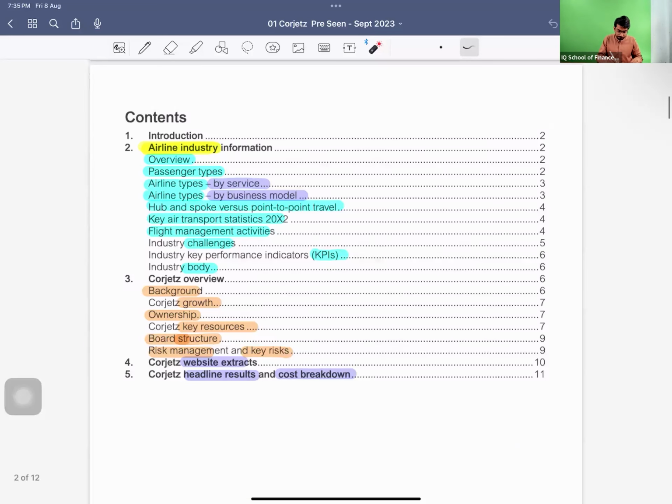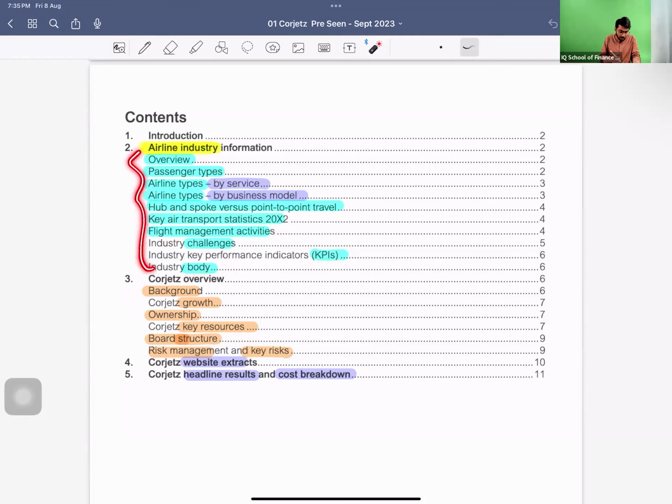So as we normally have, we have the contents: introduction, and this is the airline industry. We have overview, passenger type, airline types by service, airline type by business model, hub and spoke versus point to point travel, key air transport statistics, flight management activities, industry challenges, KPIs, industry body.